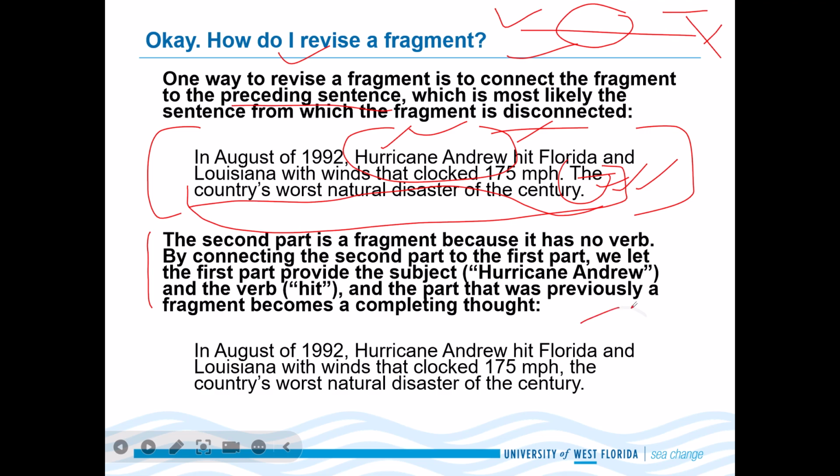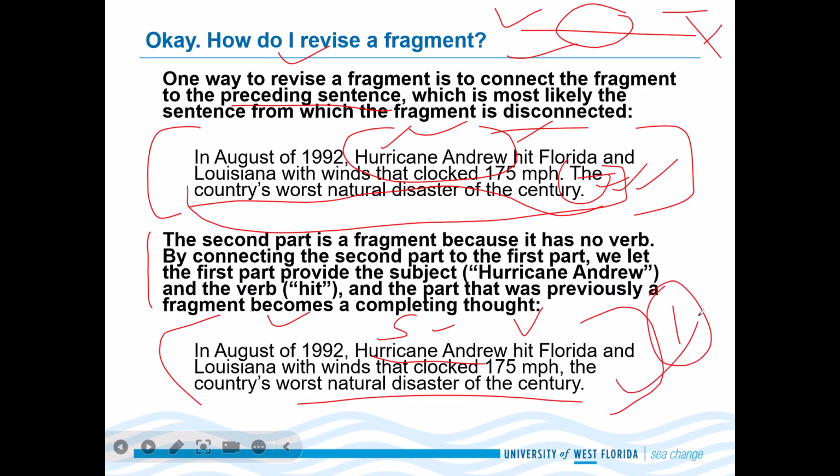Now let's fix it. Let's look at this. In August of 1992, here Hurricane Andrew, which is a subject, hit, verb, Florida and Louisiana with winds that clocked 175 miles per hour, the country's worst natural disaster of the century. One sentence, right? Complete. Subject, verb, other information.